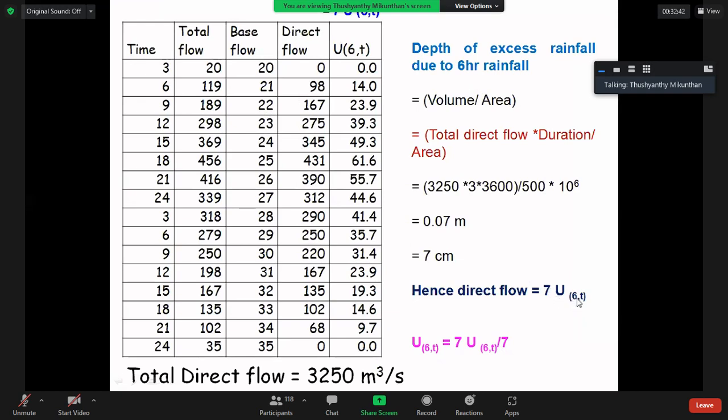If direct flow is 7U, your question is U60. If 7U is 98, what is U?